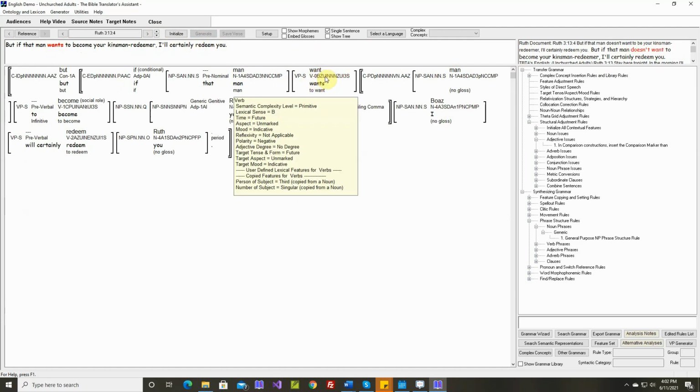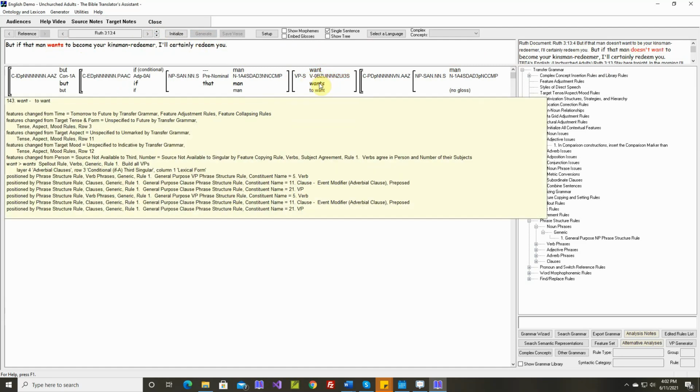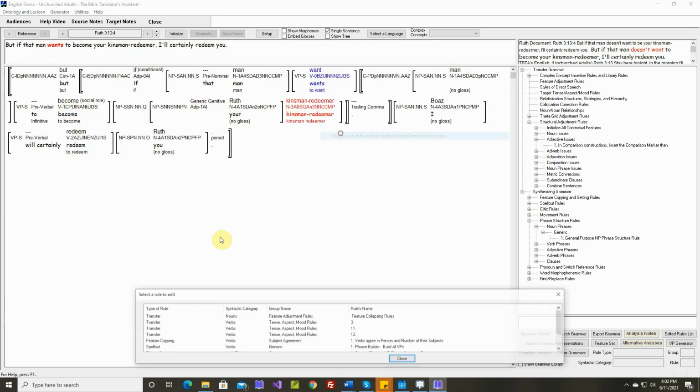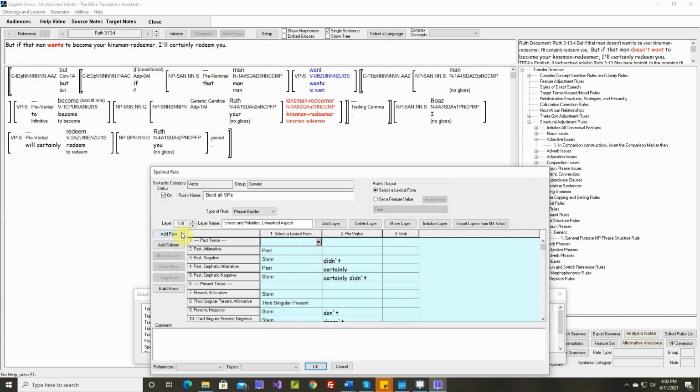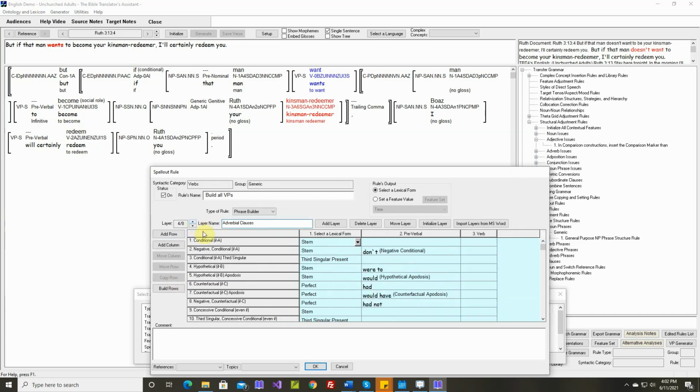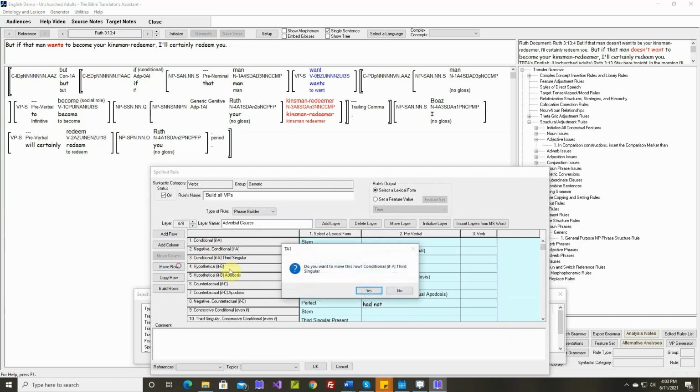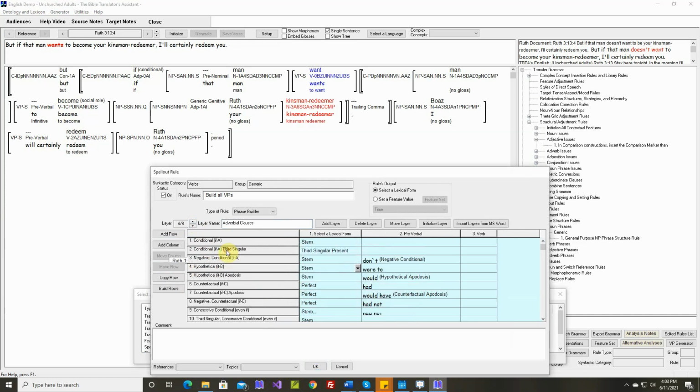Okay, so the polarity here is negative. This was inserted by layer 4, row 3. Layer 4, row 3, conditional third singular. We need a negative conditional third singular. Let's keep these together. Let's move this one. Let's move this row up there. And now let's copy this row and make it third singular.